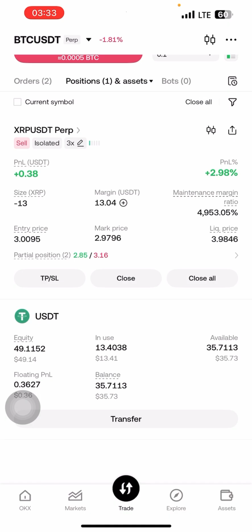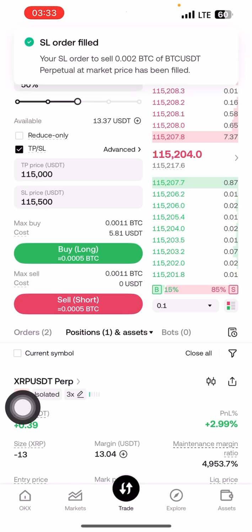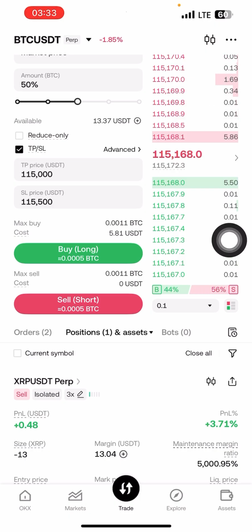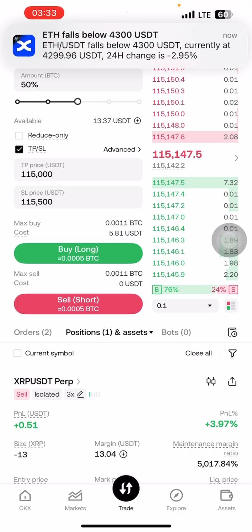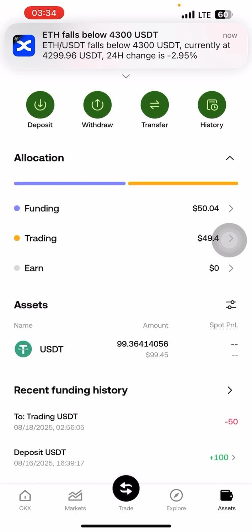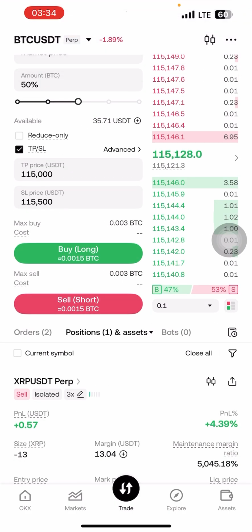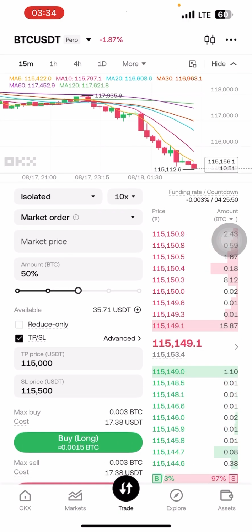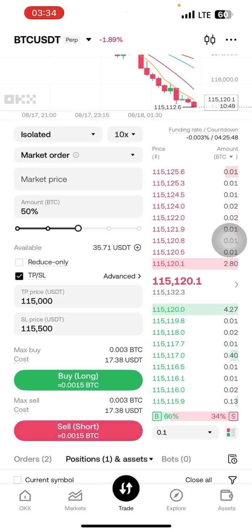Yeah, I'm positive. Right now you can see that I have hit stop loss, and it has exited the market for me. So I lost 0.5 USDT, not even one USDT.